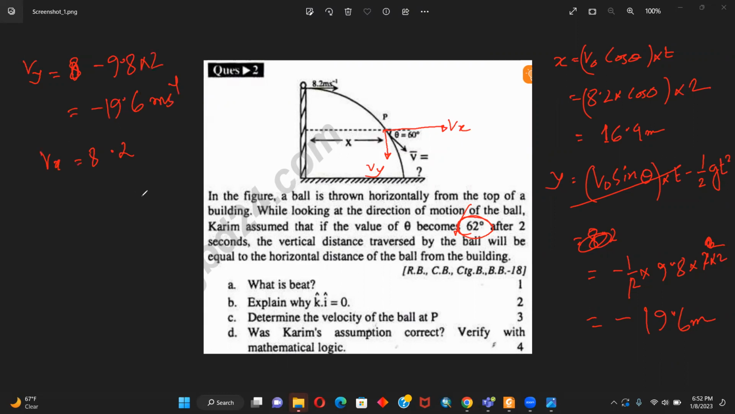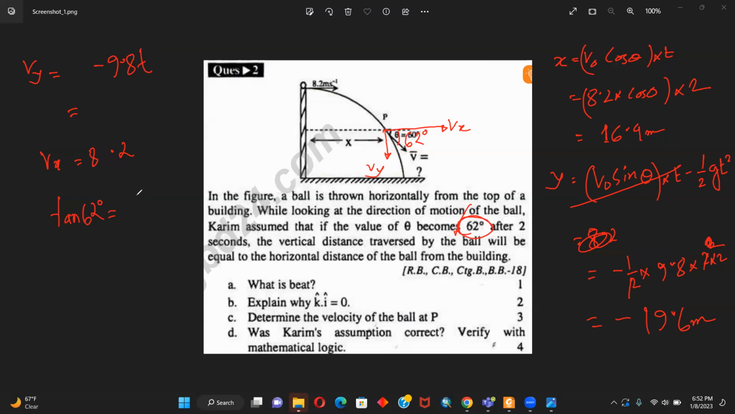But let us consider that we don't know the time. We'll use the angle instead. So say time is unknown, and we replace this 2 by t. So Vy is minus 9.8 t. This is my vertical component of the velocity. Now this angle has become 62 degrees. So if I use tan 62 degrees, tell me what will happen.